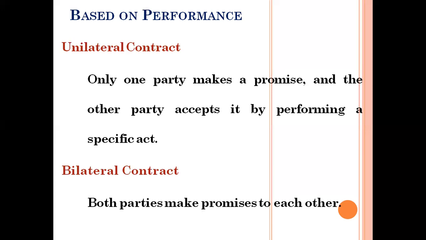Bilateral contract. A bilateral contract is a contract where both the parties make a promise to each other. Each party has something to do under the contract. The promises are made at the time of the agreement and the performance is executed in the future. For example, a person agreed to sell a computer for rupees 20,000. The seller gives the computer next week and the buyer will pay on delivery. Since both the parties made a promise, but they have not completed their promise, it is called a bilateral contract. These are the classifications of the contract.